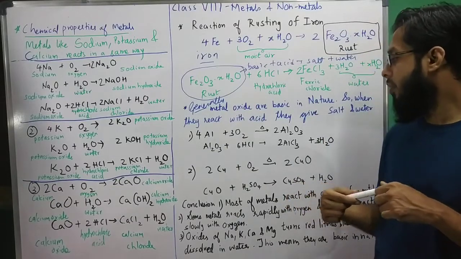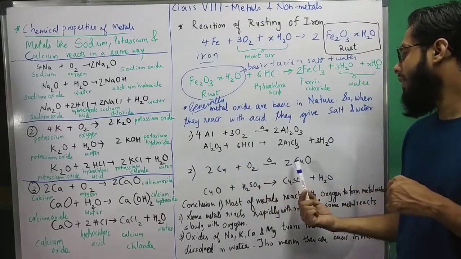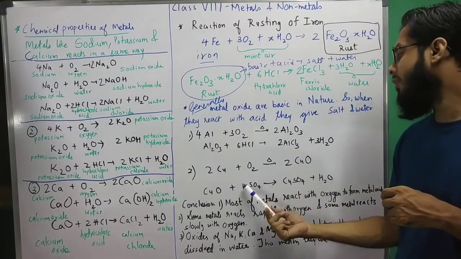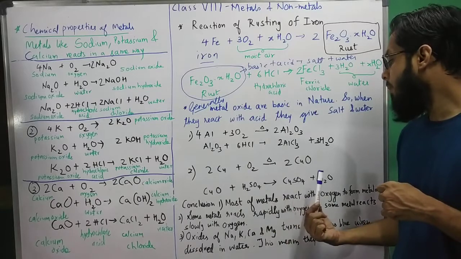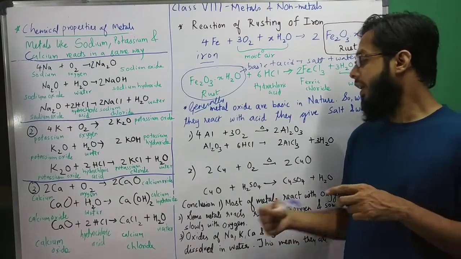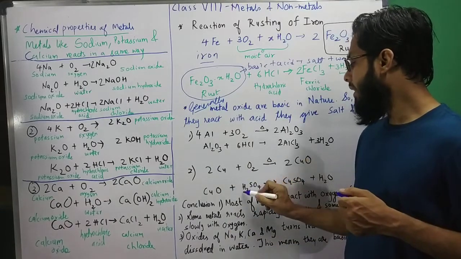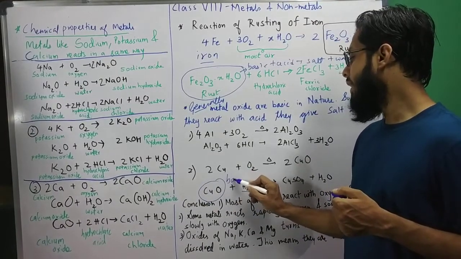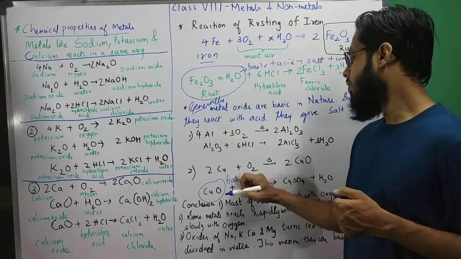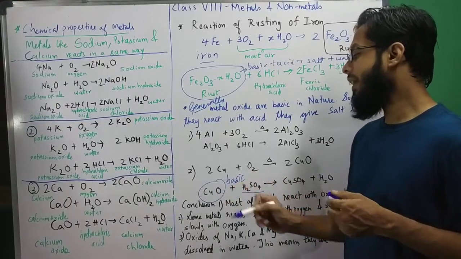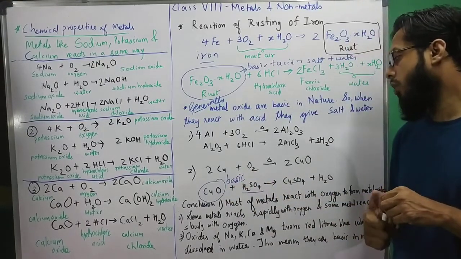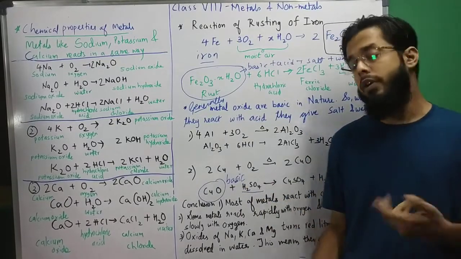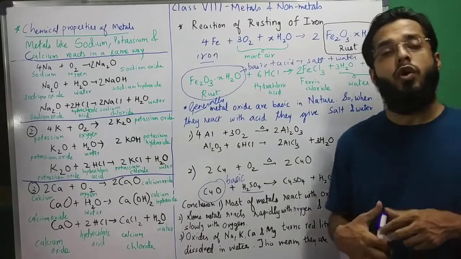So when it reacts with acid, it is called a basic compound, but it also reacts with base and it is an amphoteric compound. Like copper reacts with oxygen, it forms copper oxide, and copper oxide reacts with H2SO4, it forms copper sulfate and water. So again you can see sulfuric acid is an acid and copper oxide is behaving as a basic compound. Copper oxide is a black color compound, and when it reacts with sulfuric acid, it forms a blue color solution of copper sulfate. So what have we learned?